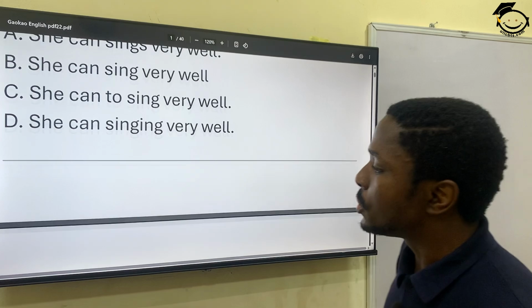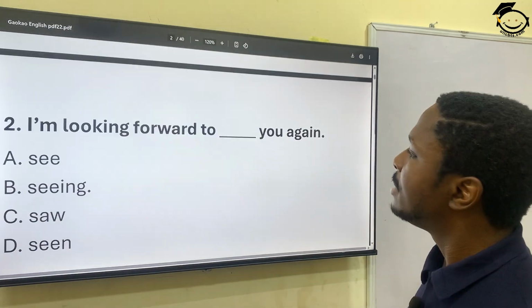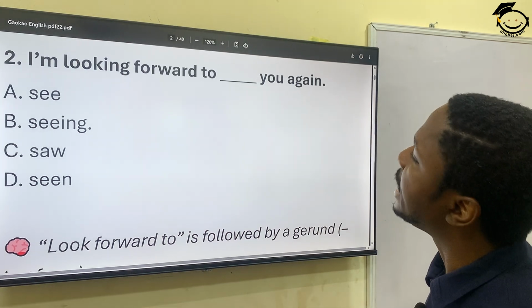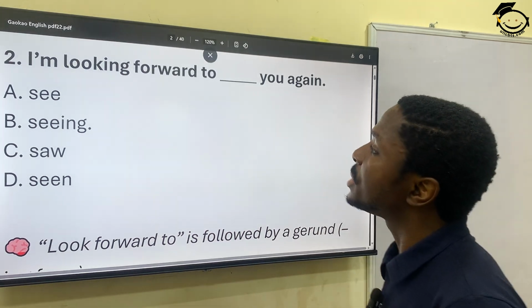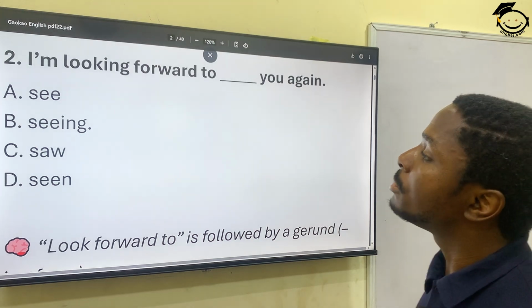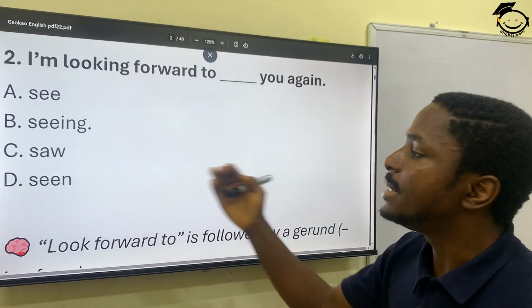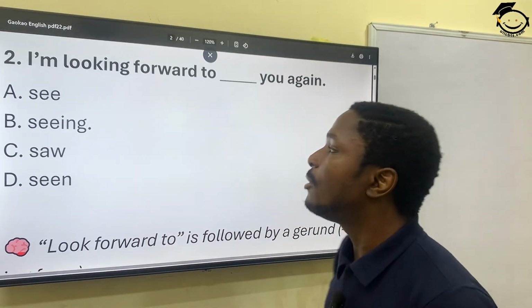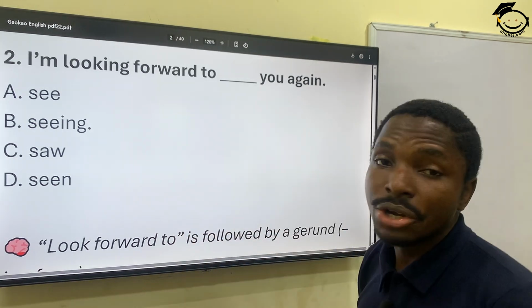So let's go to question 2. I am looking forward to seeing you again. Now you have your options. A, see. B, seeing. C, saw. D, seen. Seeing here is in the gerund form.